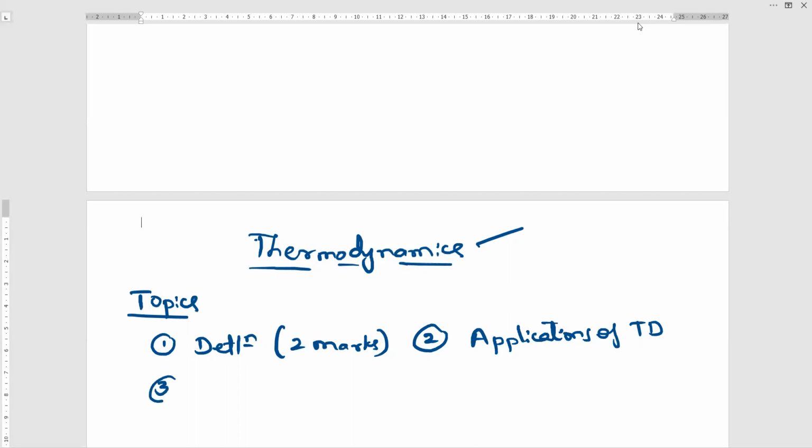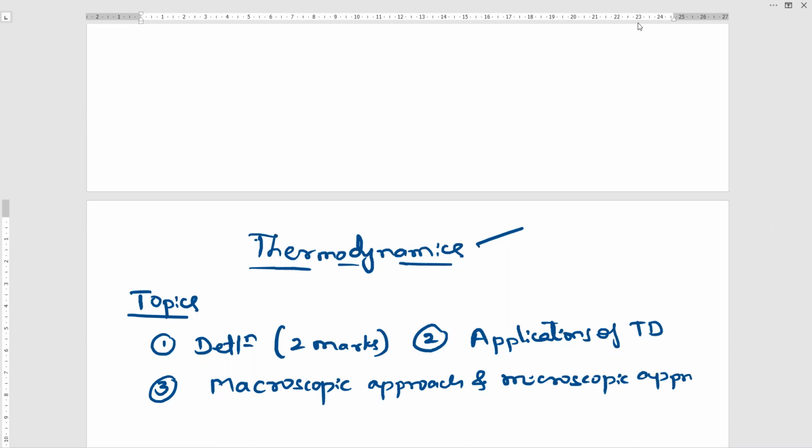And the third point is you'll understand what is the macroscopic approach and the microscopic approach. So these are the 3 points.